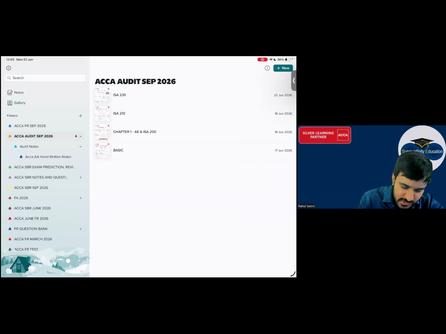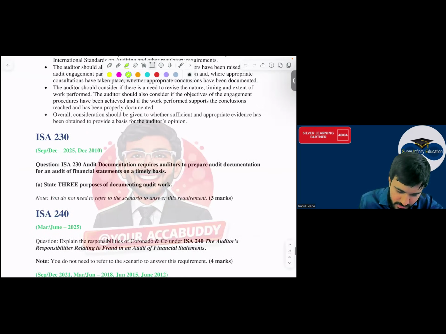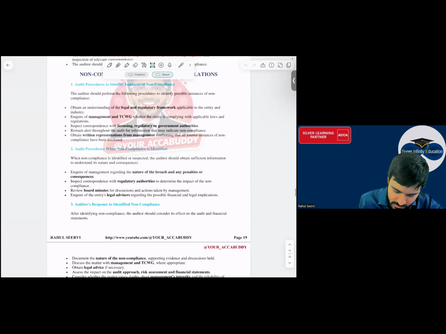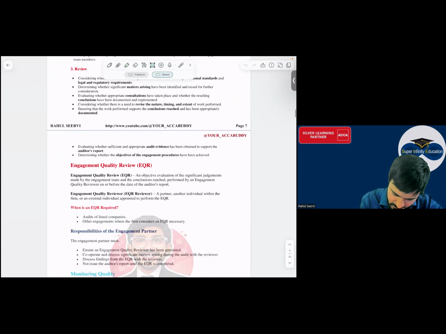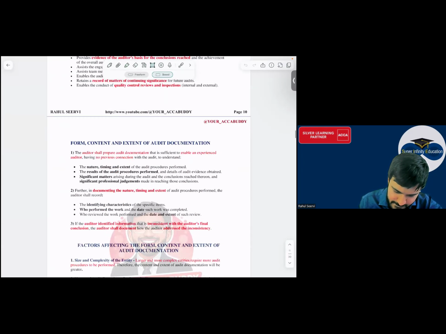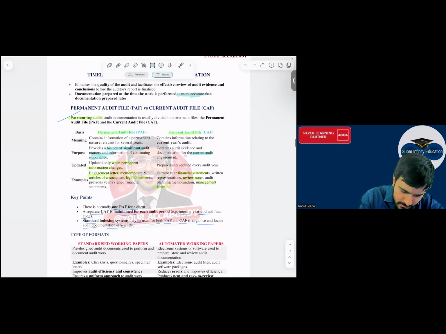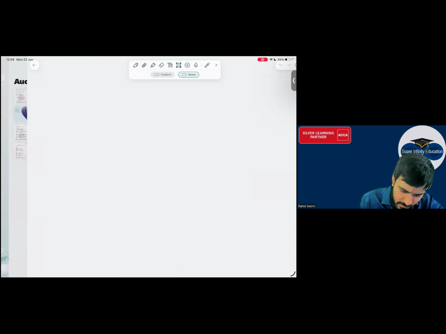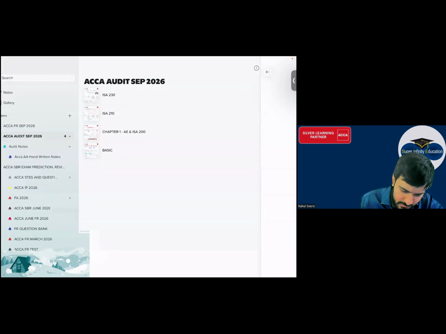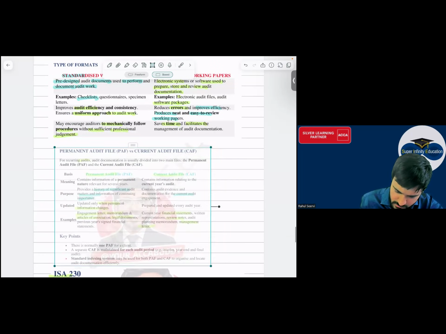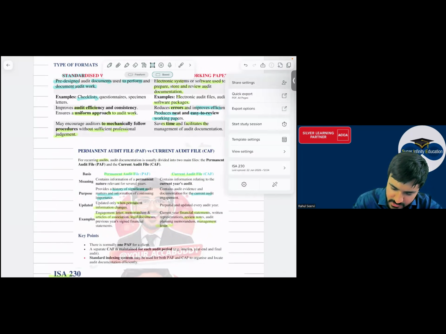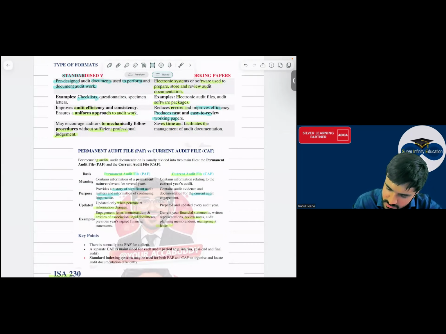Here I will paste this one everyone. मैं ये paste कर लूंगा. क्या बोला आपका? Permanent and current. This one everyone. Yes. So let me share this in the group so that you can refer to these notes also.